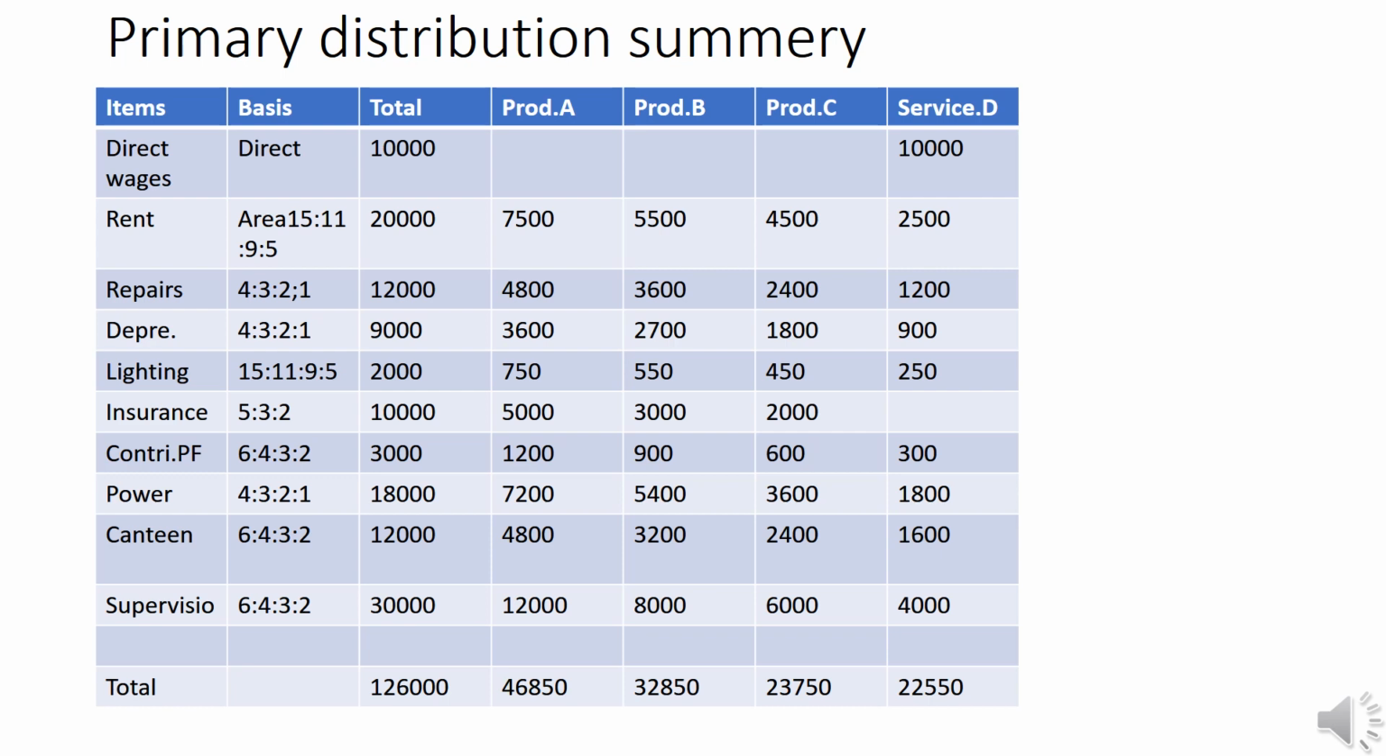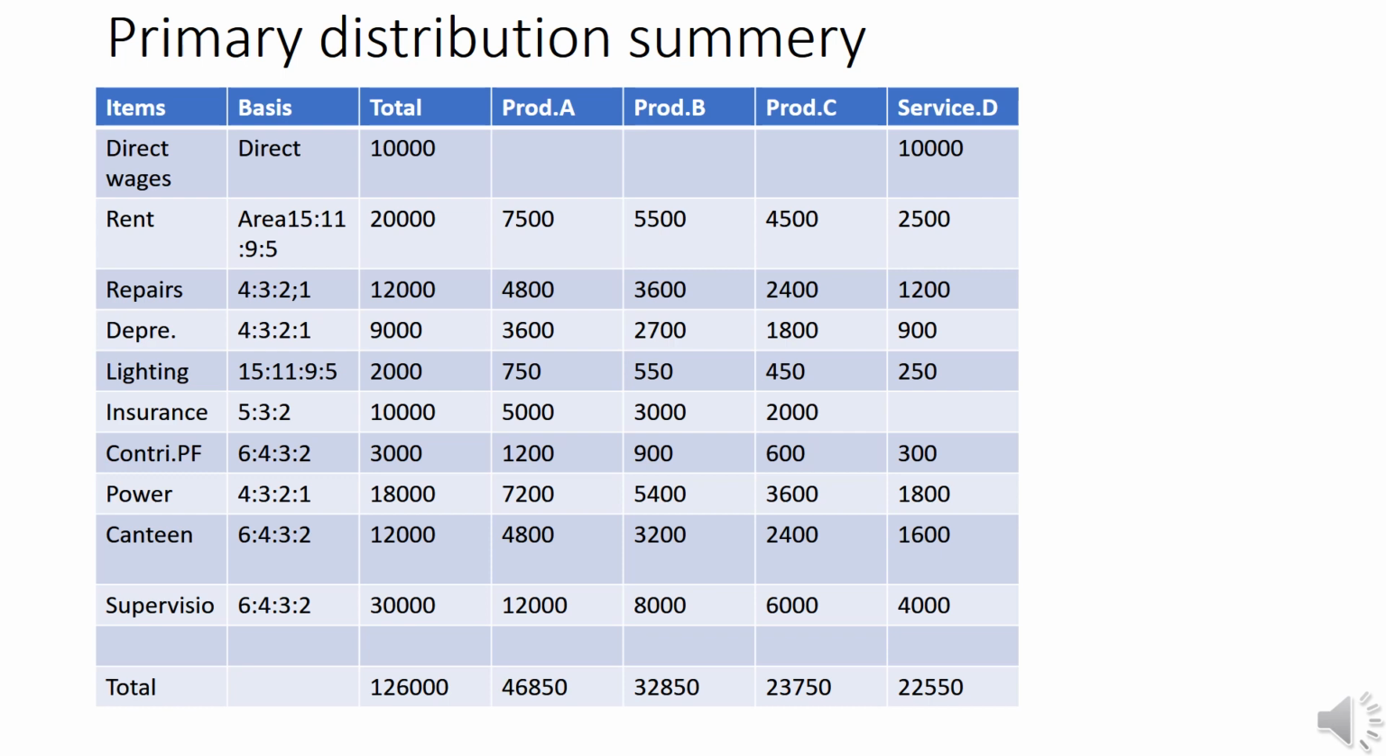And in the case of repairs, it is based on value of plant. The ratio is obtained from the value of asset, that is 4:3:2:1. Total amount 12,000 can be apportioned as 4,800 for A, 3,600 for B, 2,400 for C, and 1,200 for D. And in the case of depreciation, it is based on value of plant. The same ratio 4:3:2:1. The total amount 9,000 can be apportioned as 3,600, 2,700, 1,800, and 900, which can be obtained as 9,000 into 4/10, 3/10, 2/10 and 1/10.